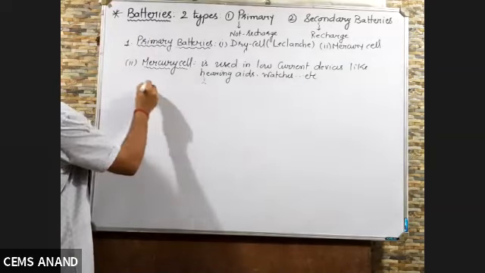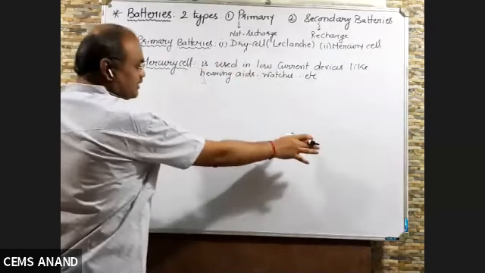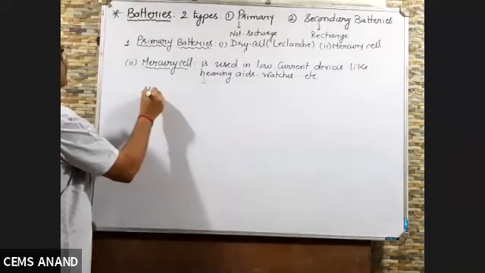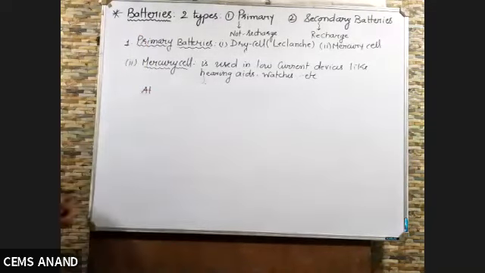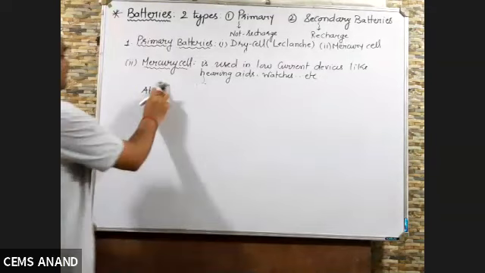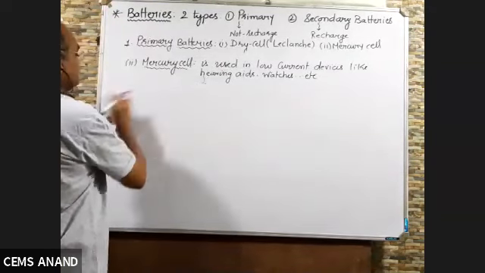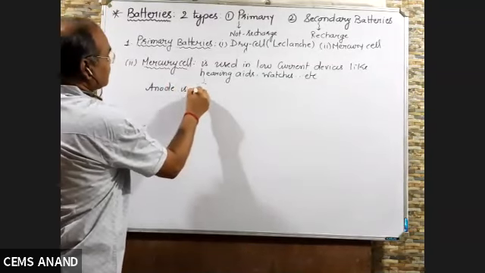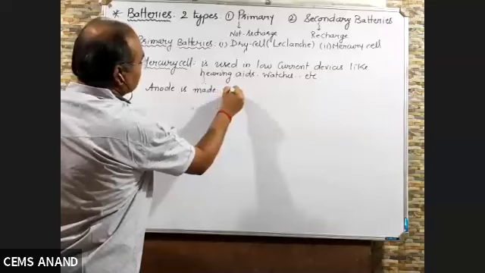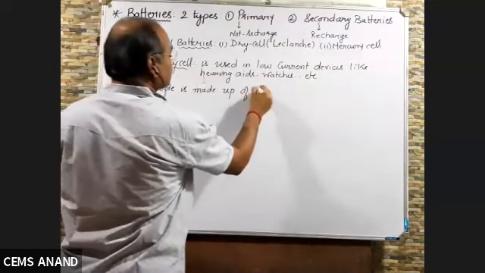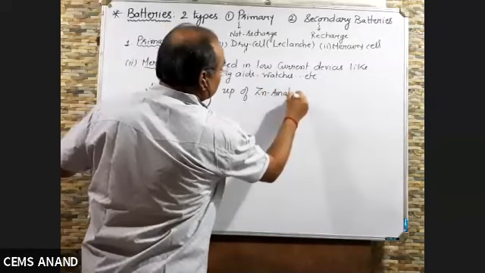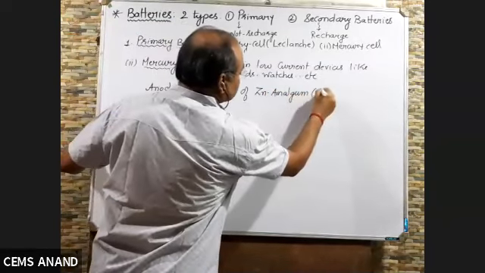Here in construction, you can refer to the diagram given in your NCERT textbook, right? But here anode is made up of zinc amalgam, that is ZnHg.